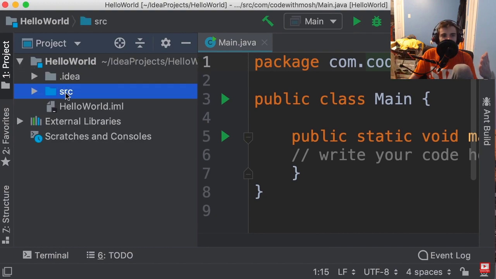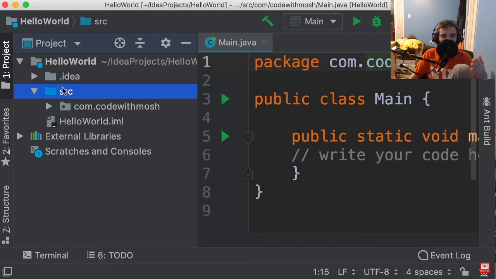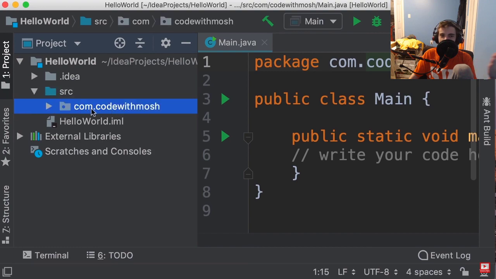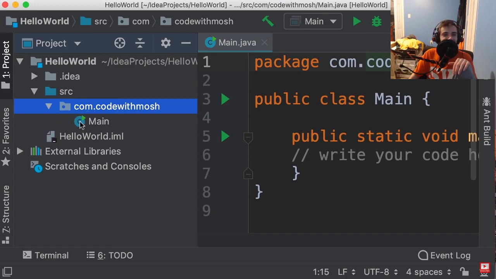Source folder where we have the source code of our project. Sure. In this folder, we have another folder that is com.codewithmosh. That is the name of our base package. In this package, we have this class main.